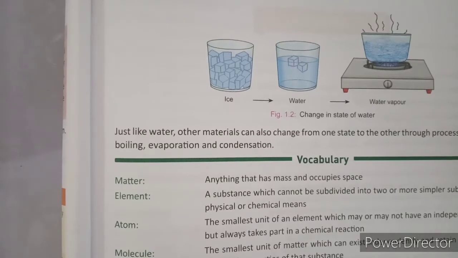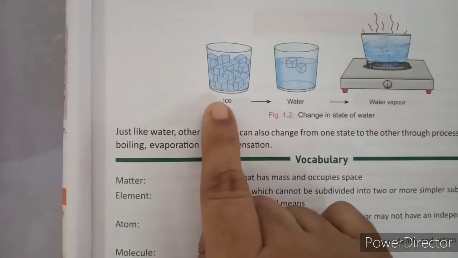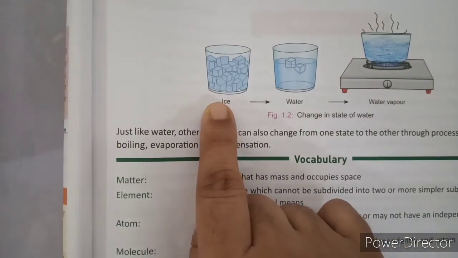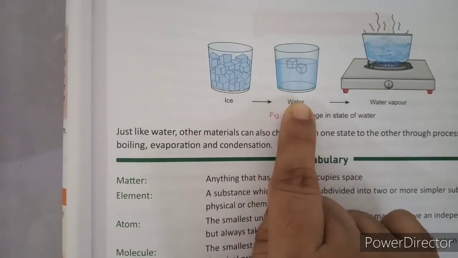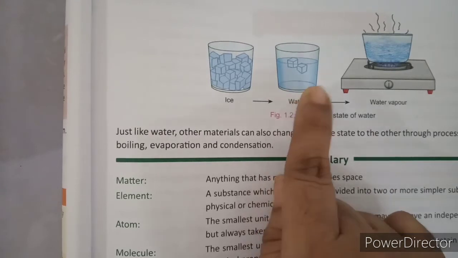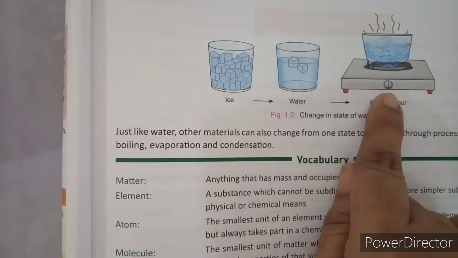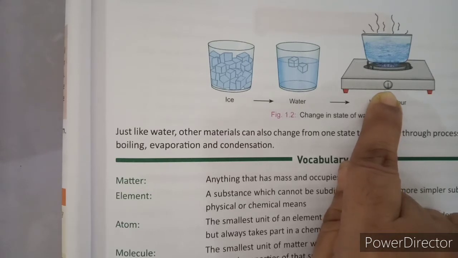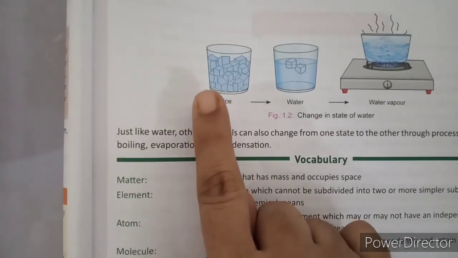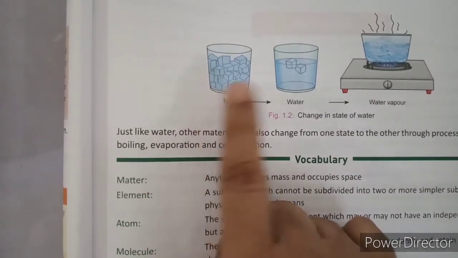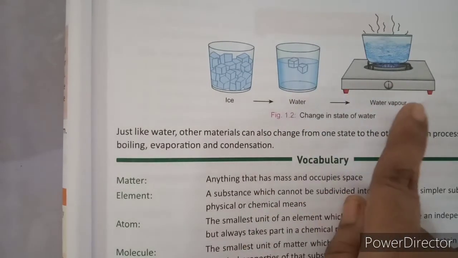So you can see that ice, which is a solid, changes into water, which is in liquid form, and this water on heating changes into vapor, that is in gaseous form. This is how the state of matter changes from solid to liquid to gas.